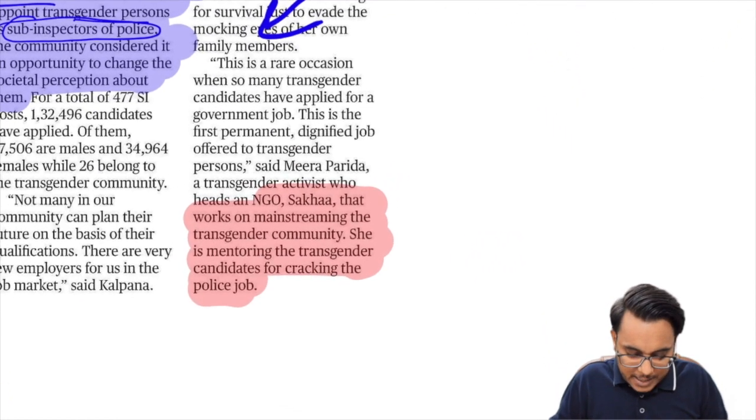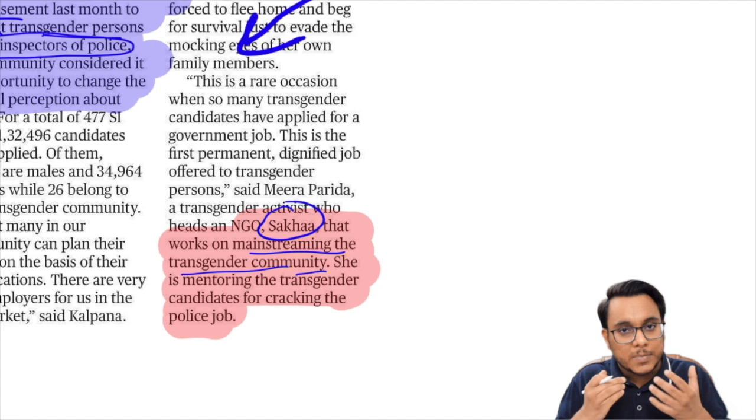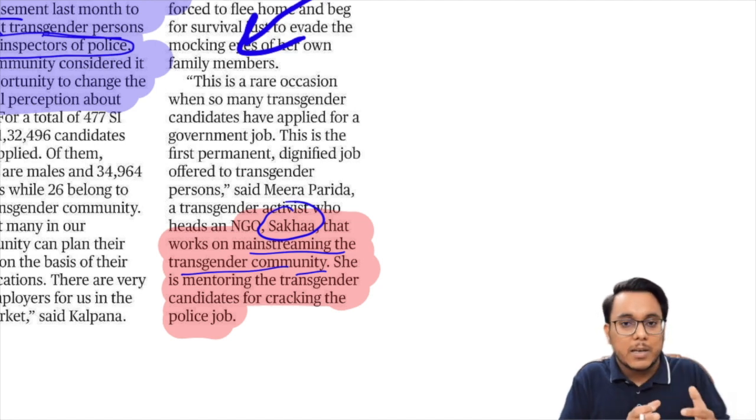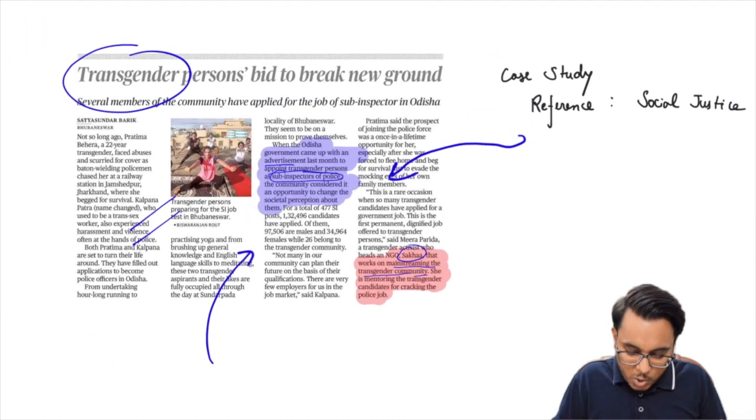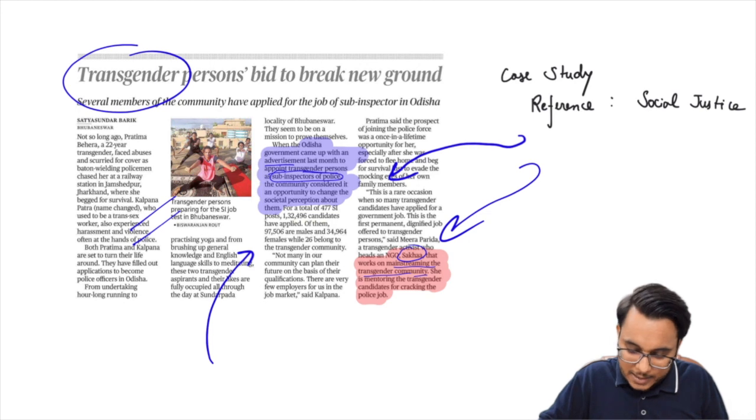Moreover guys, the name of one NGO has also been given, and the NGO is Sakha. Now this particular NGO works on the mainstreaming of the transgender community. So guys, many a times we give the names of self-help groups, civil societies, NGOs who are working for the betterment of one particular section, so you can utilize it also. So that is all about this particular article, and now we'll be moving to the next article.